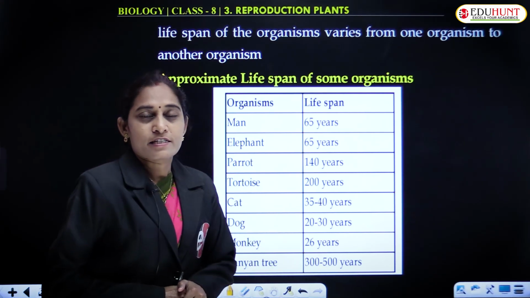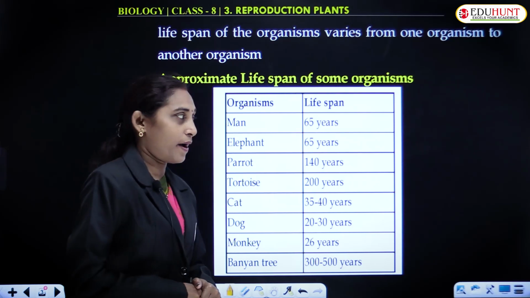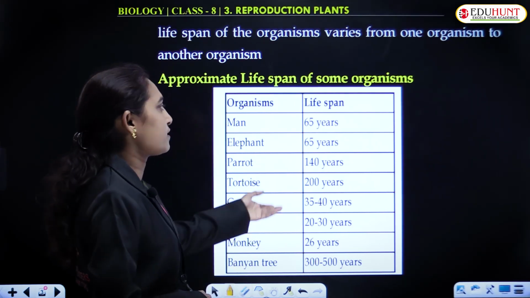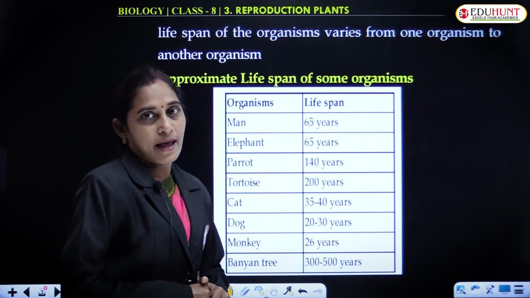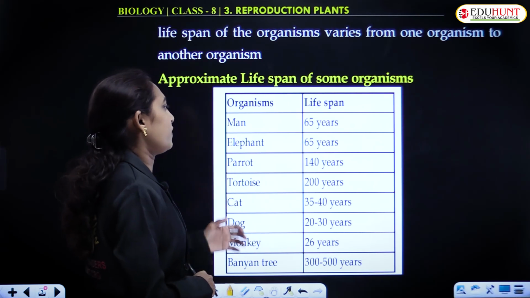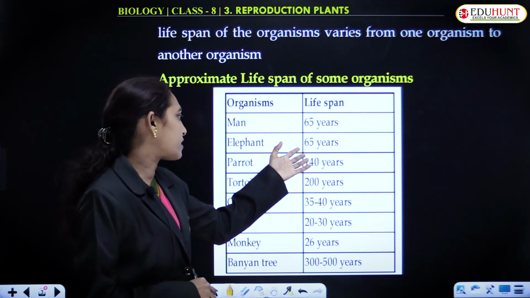Let us see some organisms and their approximate lifespan. This is the table showing various organisms and their approximate lifespan. For a man, it is said to be 65 years, and for an elephant, it is also equal to human beings, 65.